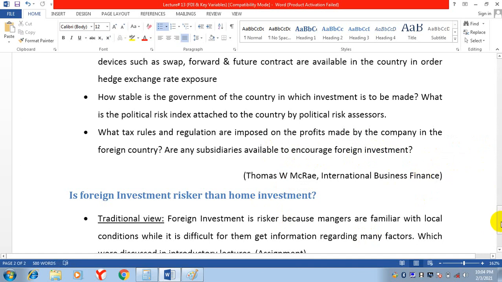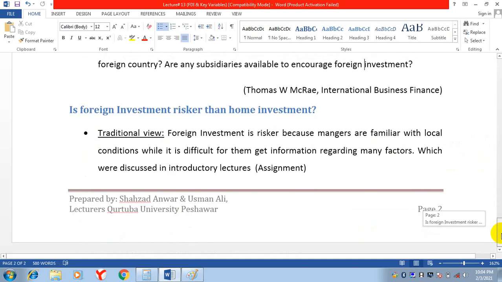So these are the questions that you will ask yourself when you are investing money in a foreign country. Now the traditional view is, yes, foreign investment is riskier than home investment. You will find different reasons for this, and you will write an assignment on this: is foreign investment riskier than home investment or not?